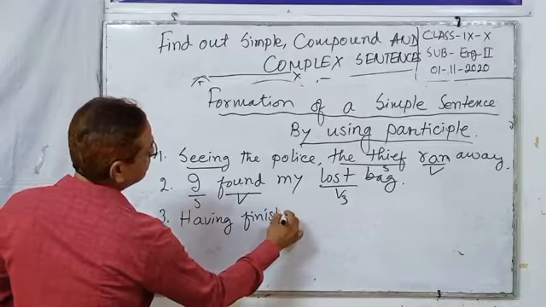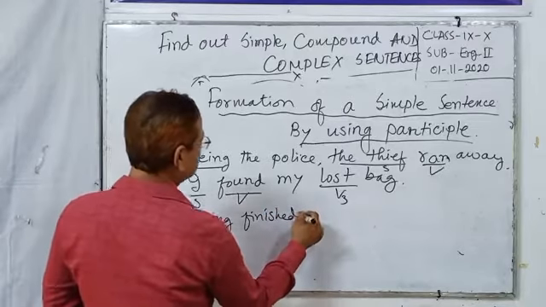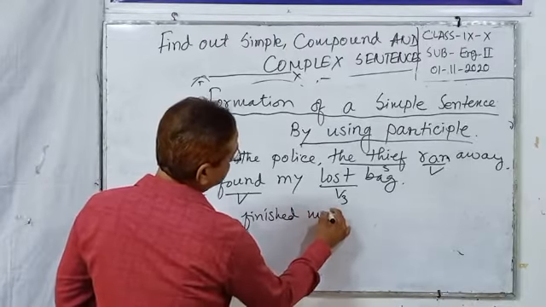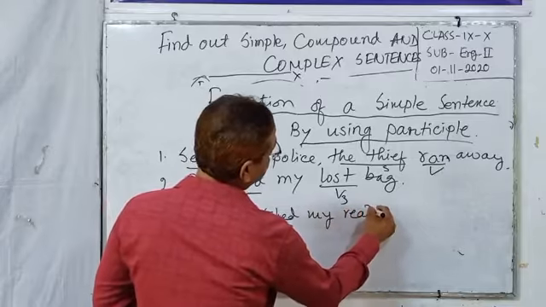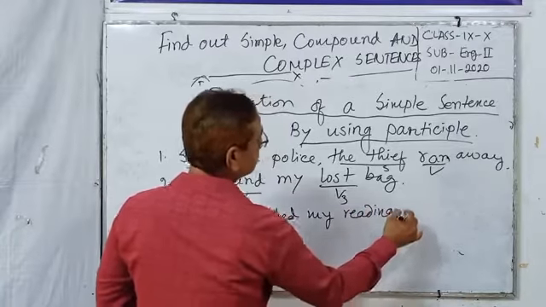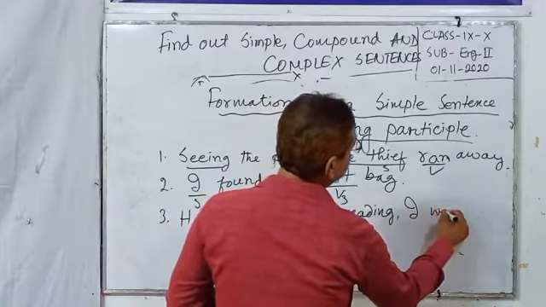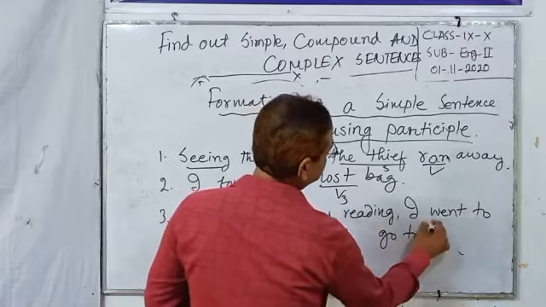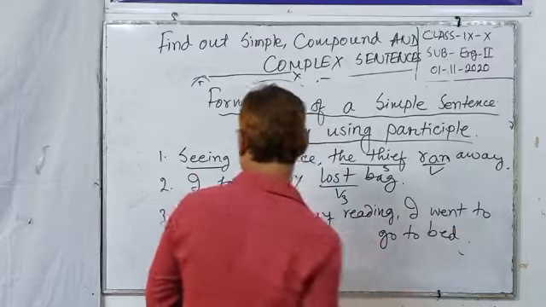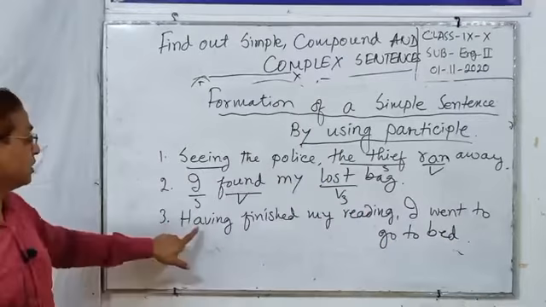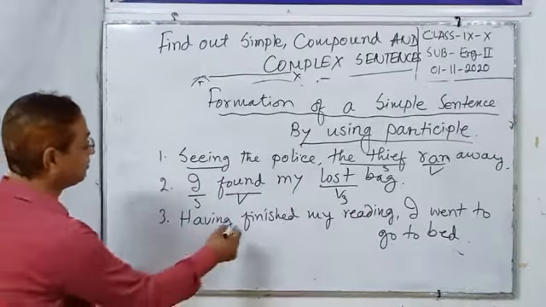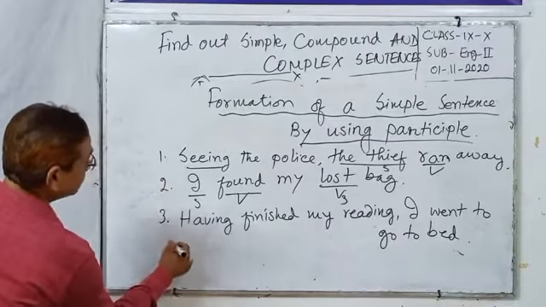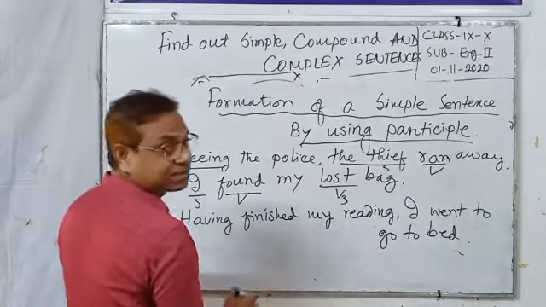Having finished my reading, I went to go to bed. This is perfect participle, having plus verb 3, perfect participle in an active sentence.